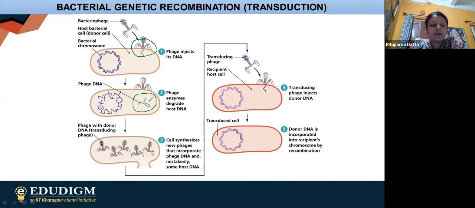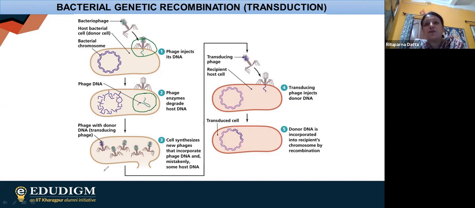Now after this, what is happening? Whenever only viral DNA is present, this viral DNA is going to take up control of the whole cell. And finally, they make all the parts of the bacteriophage. Then finally they assemble all the parts and make new phage particles, and finally the cell is going to burst and they are released from the cell itself. So this is how the whole transduction process goes on in bacteria.